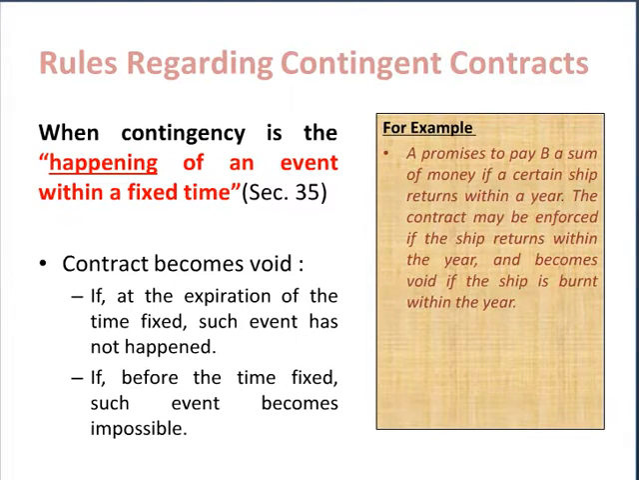Say for example, Mr. A promises to pay Mr. B a sum of money if a certain ship returns within a particular year. This is a contract which is dependent upon returning of that ship within a particular period, that is 1 year. Now this contract may be enforced only if the ship returns within the year. This contract shall become void if the ship is burnt before the completion of the year, or the year has completed and ship has not returned back.